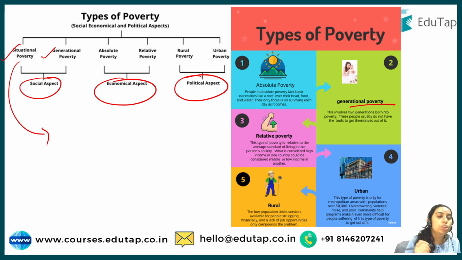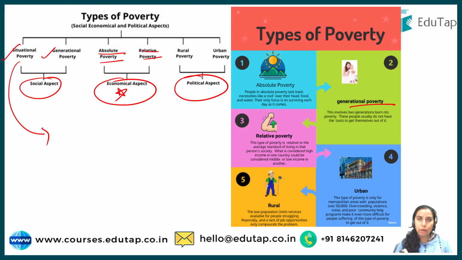Coming to the most important aspects, that is economical: absolute poverty and relative poverty. In common parlance, we use this term absolute poverty. When we are saying that someone is poor, we are usually talking about absolute poverty. People in absolute poverty do not have basic necessities like a roof over their head, like food, like even clean water. So this will be your absolute poverty. The only focus is on surviving each and every day, getting food, let's say. So that will be absolute poverty.